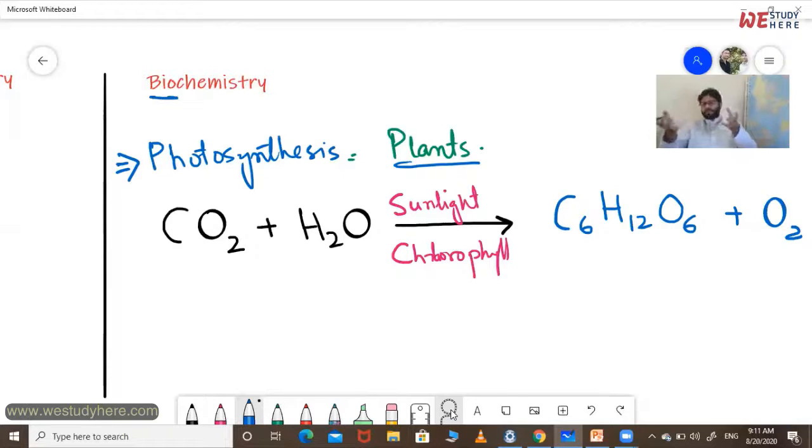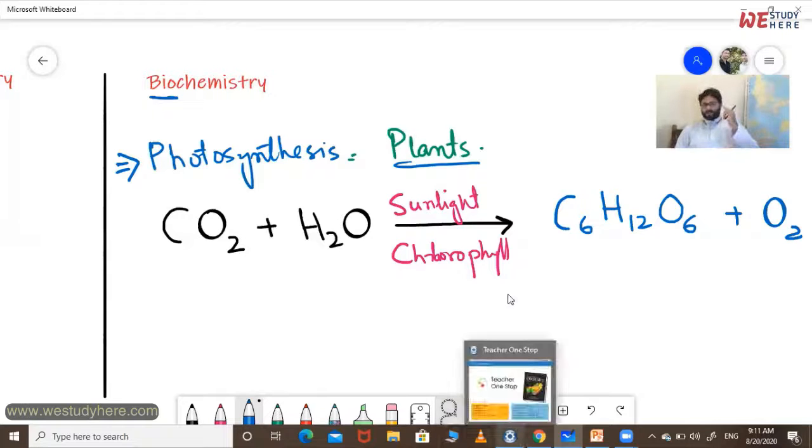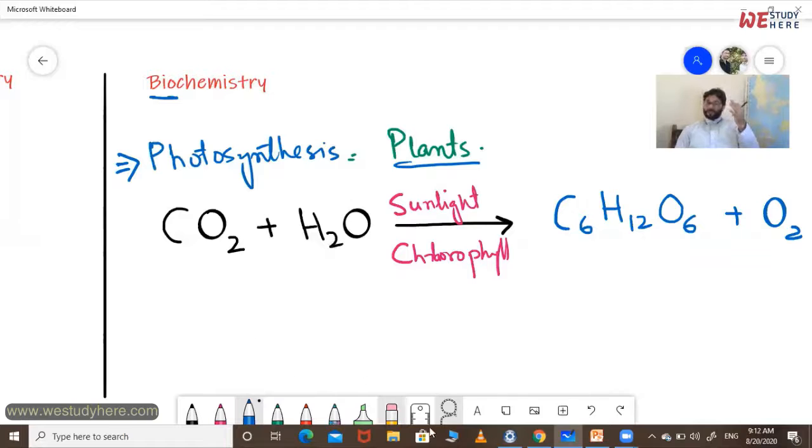Same like that, another process in human beings, a simple example, is respiration. It is also a chemical process that takes place in the human body. So in animals, we can say that it is also dealt with in biochemistry. Now, dear student, we discussed organic chemistry, inorganic chemistry, and biochemistry.